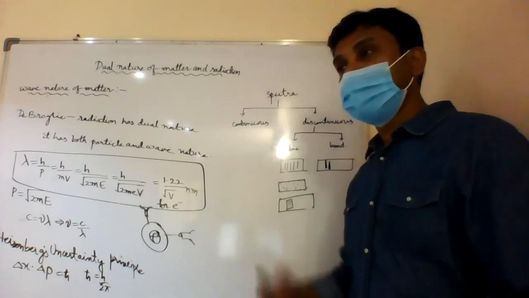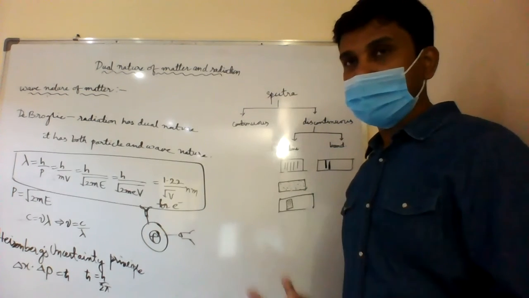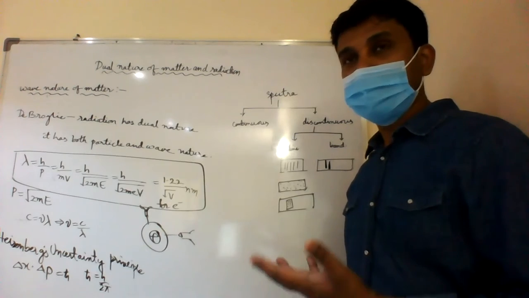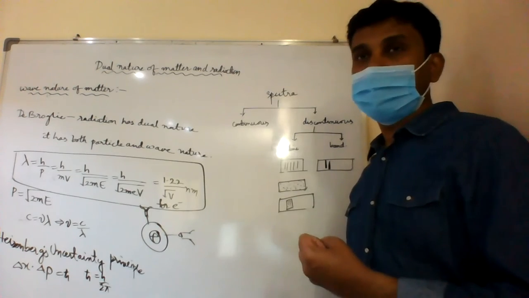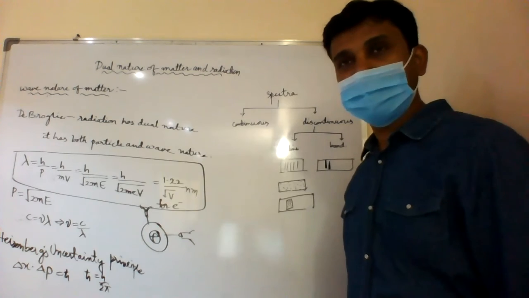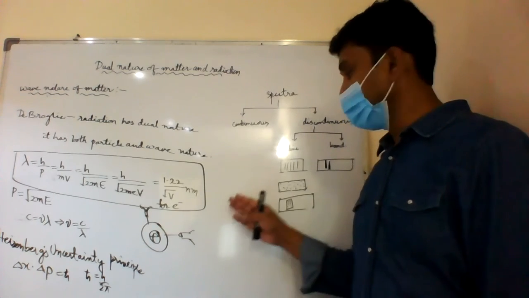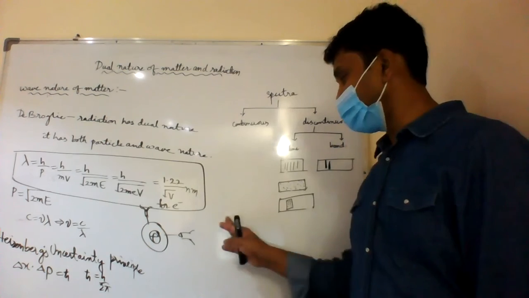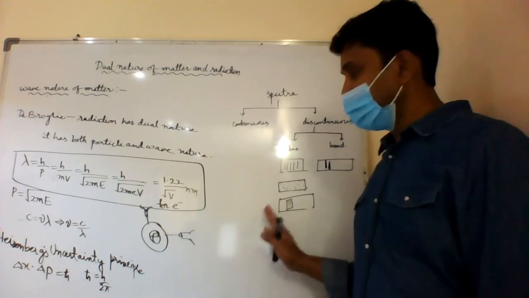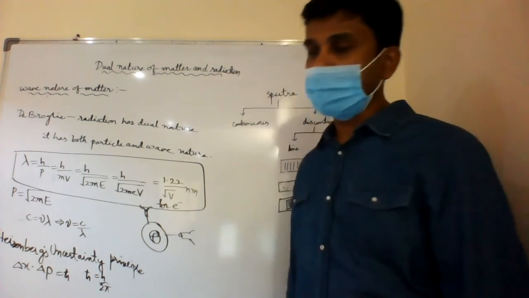So this is actually spectrum. In medical sciences, we use a simple form of spectra. In any spectroscopy technique, there will be a source, a sample, and a detector. We will study this in detail in the atoms chapter.